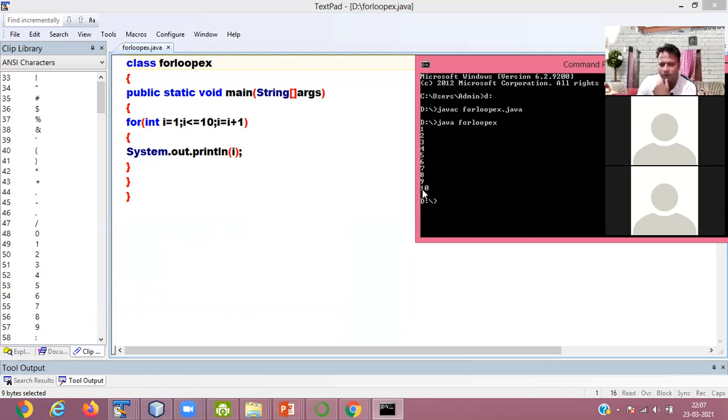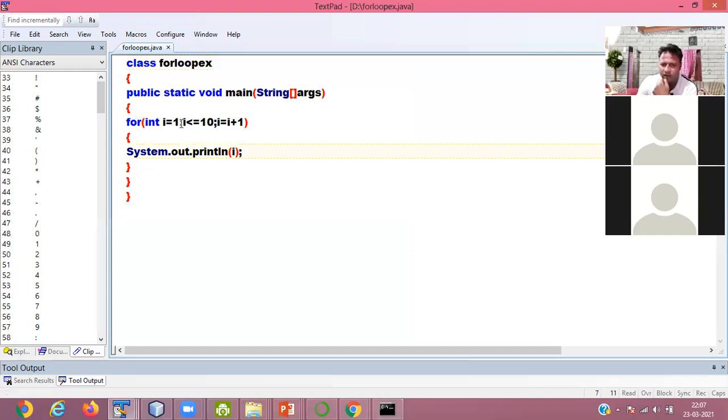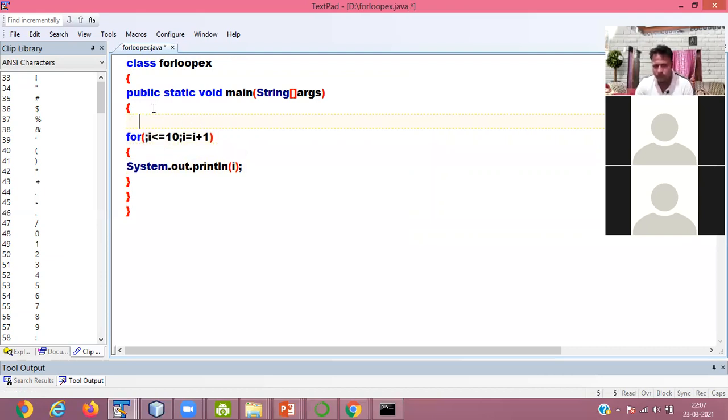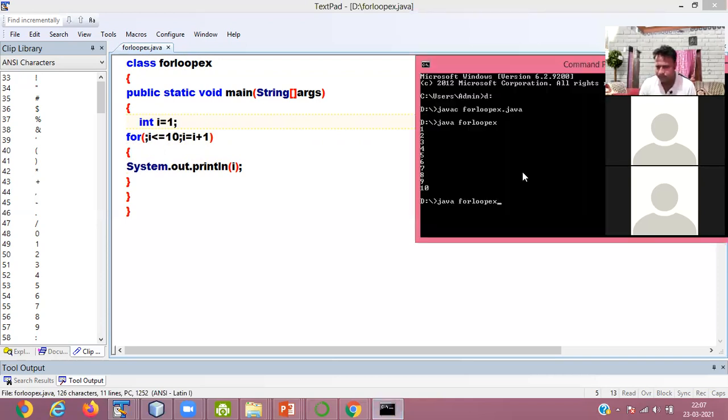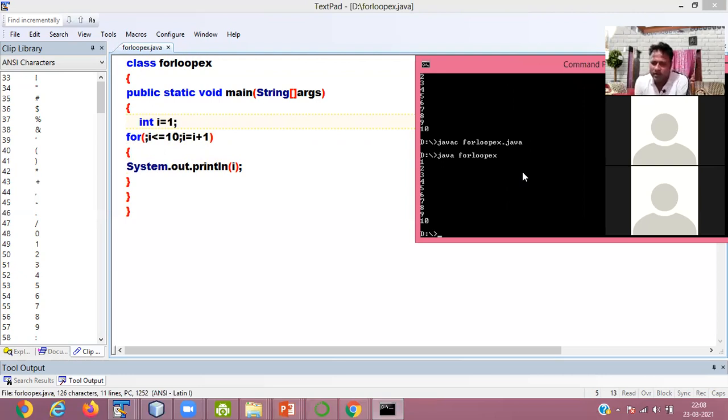See, there it is showing you 1 to 10. Now if I do not define int i is equals to 1 here, again I run the file. See, there it's showing you the same output. Okay, so in the outside of the for loop you can also define it.